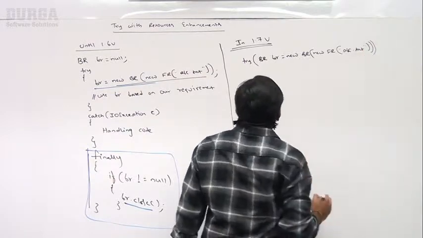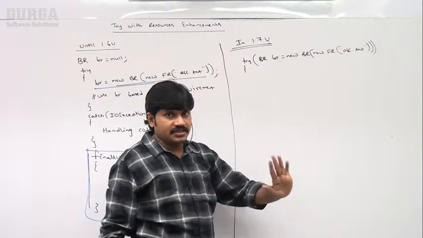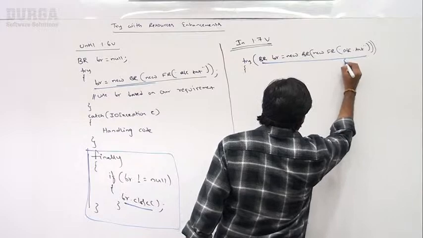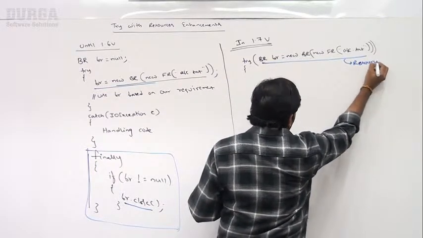This total thing itself is nothing but one resource.